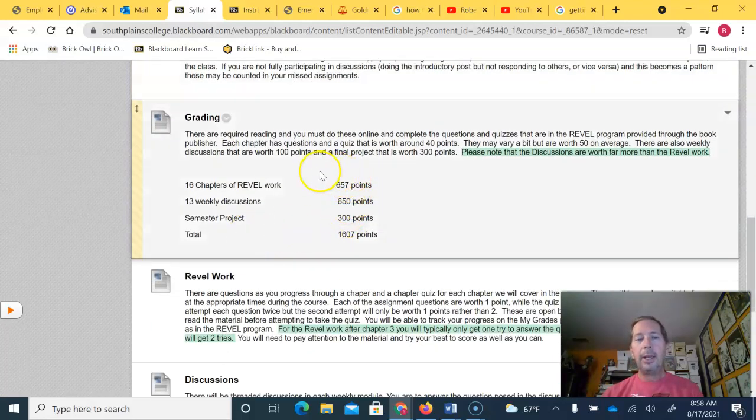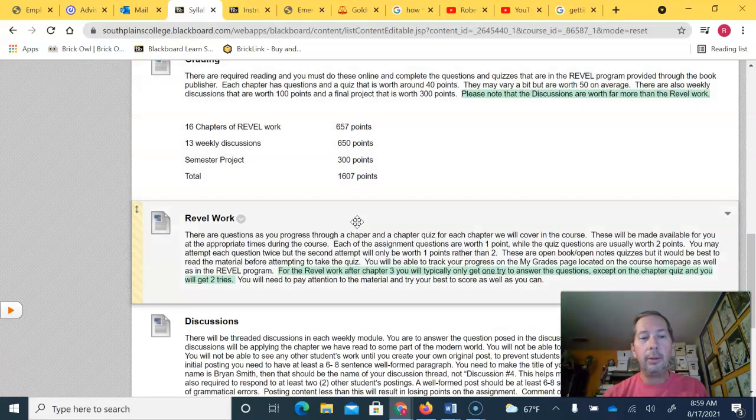All right. Here's the grading breakdown for the class. The online Revel work is worth a total of 657 points. The discussions are worth 650 points. So what you'll notice is the discussions are worth almost as much as the book work. What this means is you cannot just concentrate on the book work and totally blow off the discussions and the project and do well in the class. You have to do all of the required work as well as the semester project in order to do well.